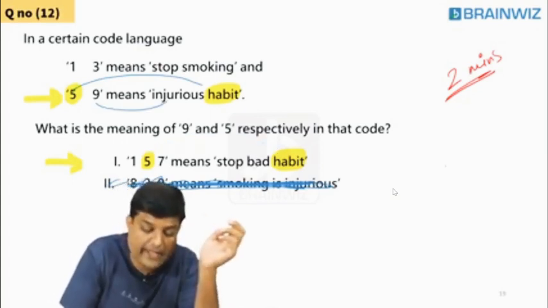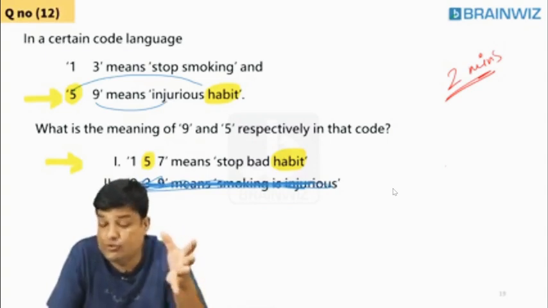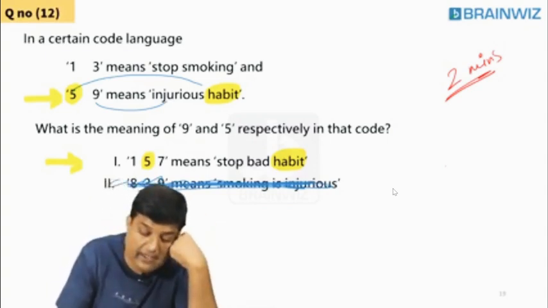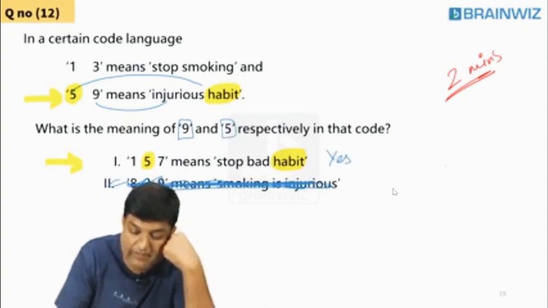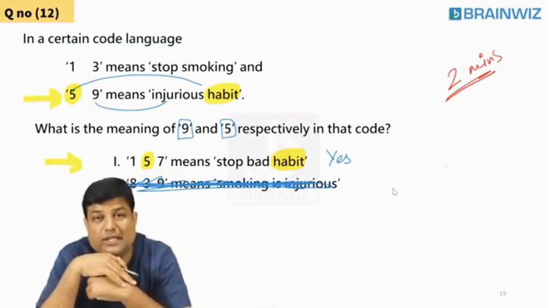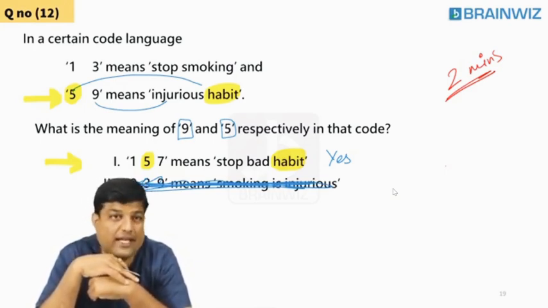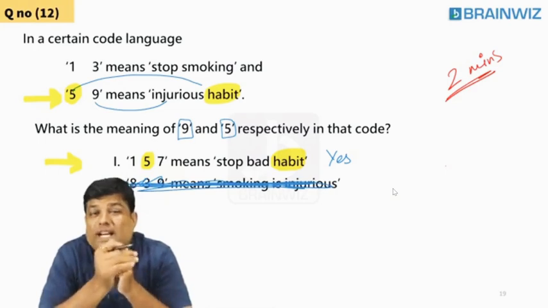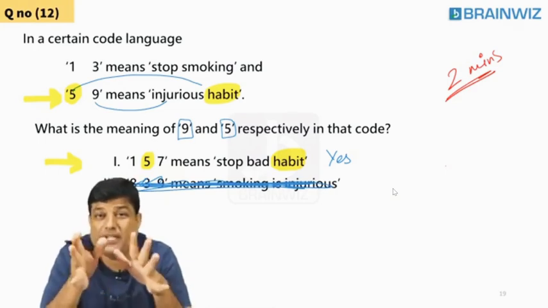So when 5 is habit, 9 should obviously be injurious. So we can understand that. Can you get the meaning of 9 and 5? Yes, sir. I can get the answer with this comparison. Statement 1 is 100% sufficient to answer the question. Are you understanding?